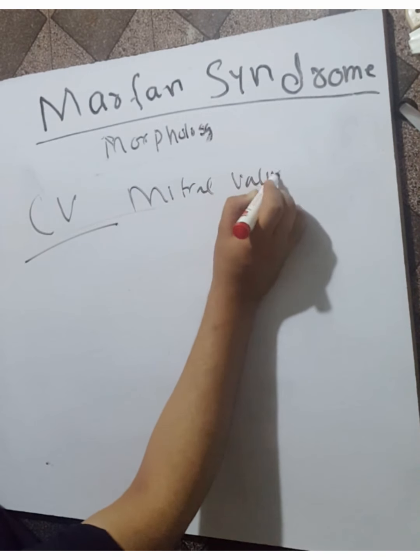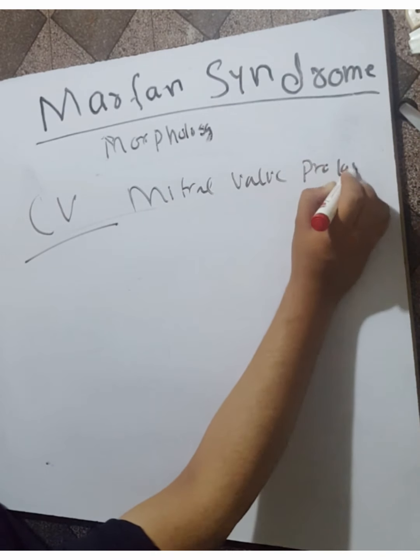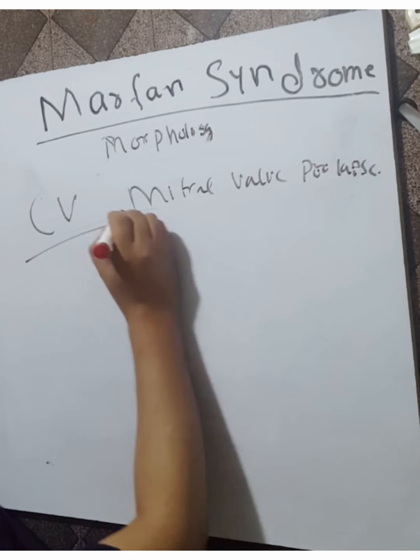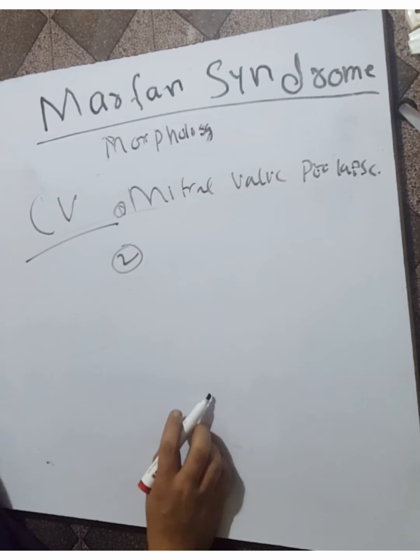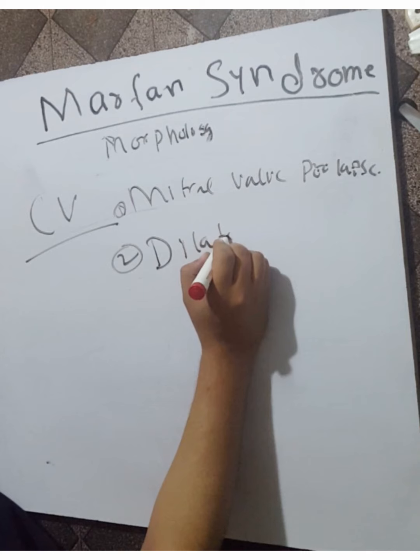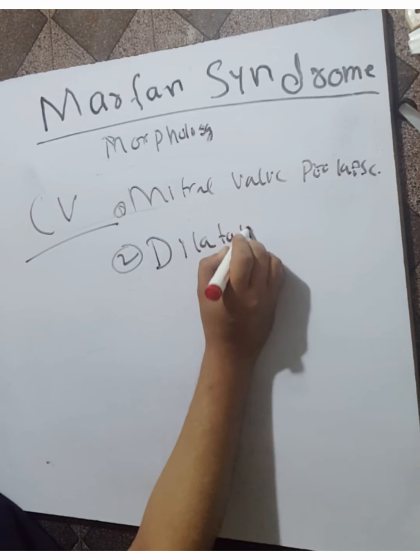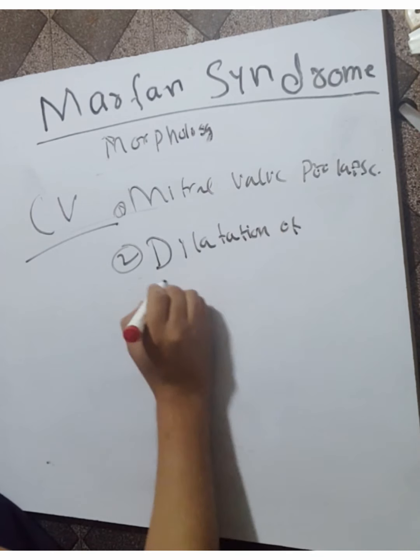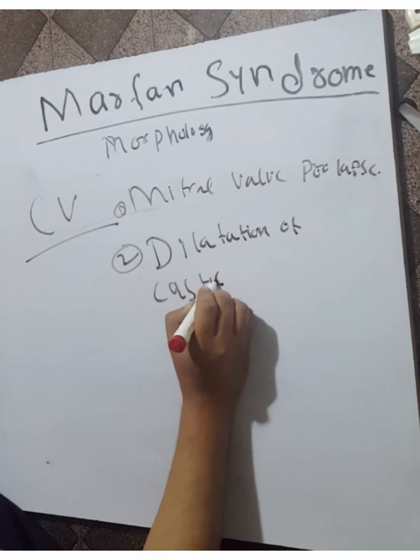Number one is mitral valve prolapse. Number two is the dilatation of the ascending aorta due to cystic medial necrosis.